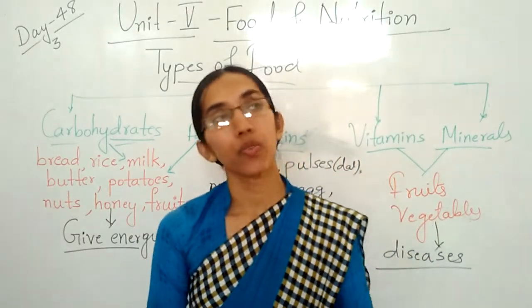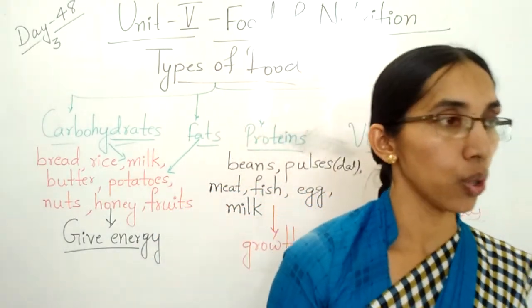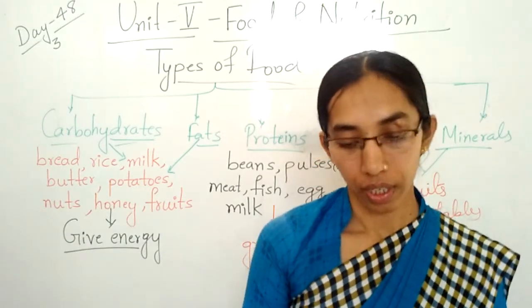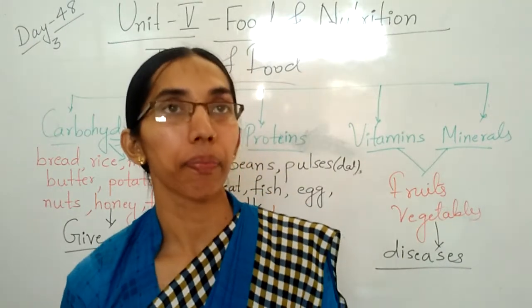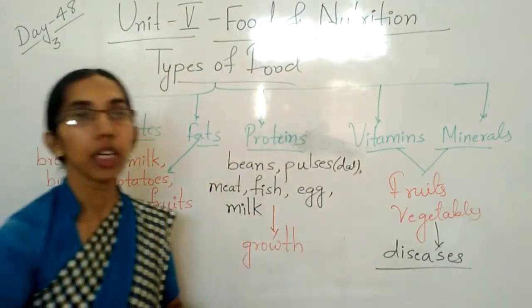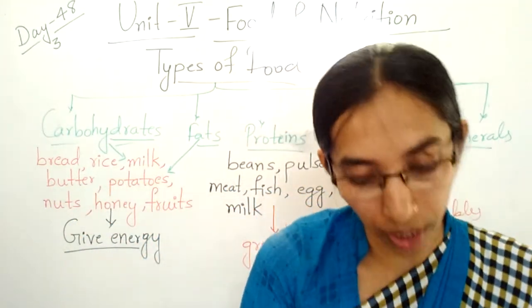So water and food in the kitchen should be covered. Clear? So these are some important foods we have to eat for good health and energy.